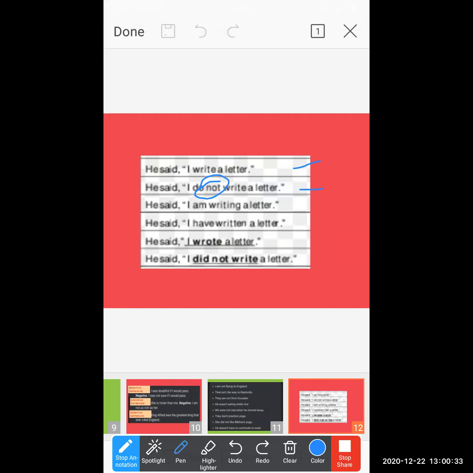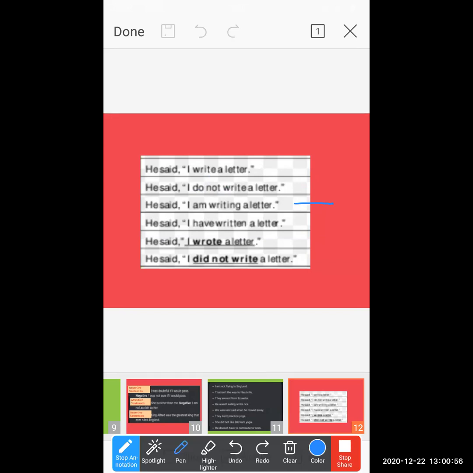See the next sentence: I am writing a letter. Now this is the assertive sentence. Now this you have to convert into negative. So how can you convert it? I am not writing a letter. No, this is the wrong thing.